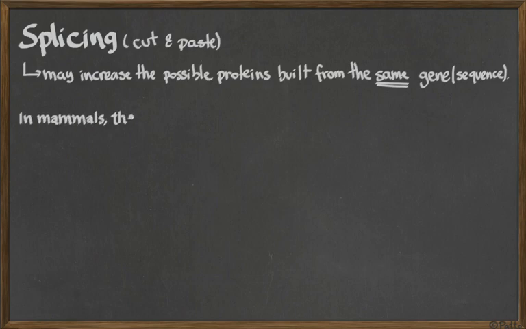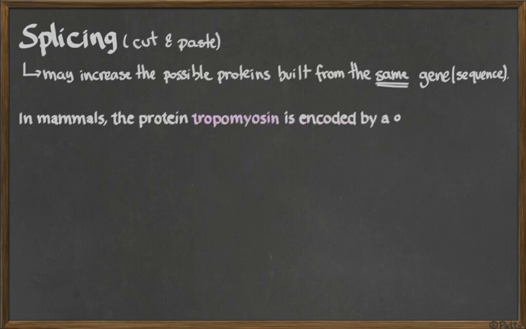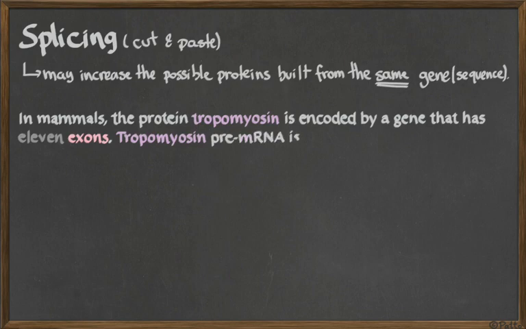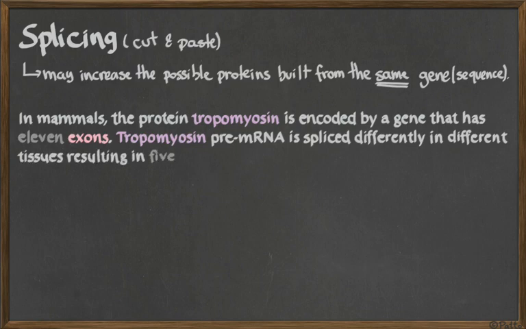Okay? Example, in mammals, there is this protein called tropomyosin, which makes part of the muscle in mammals. And this gene for tropomyosin contains 11 exons, 11 pieces of information for making protein. However, tropomyosin pre-mRNA may be spliced differently depending on the tissue that is going to be made. Okay? There are 5 different forms that can be made with these 11 exons. Just to give one example, okay?